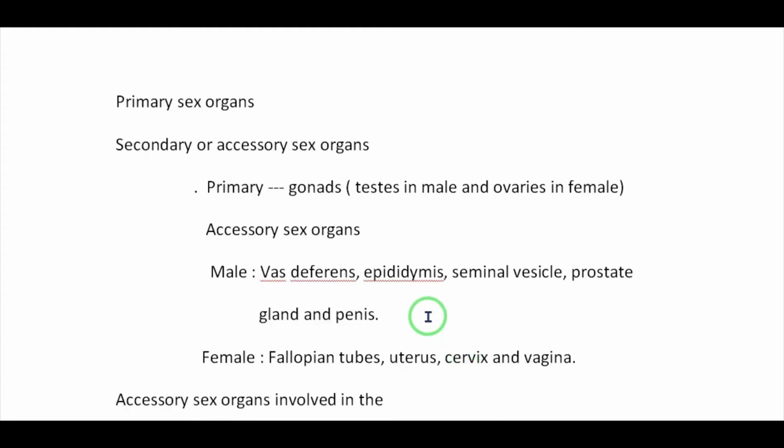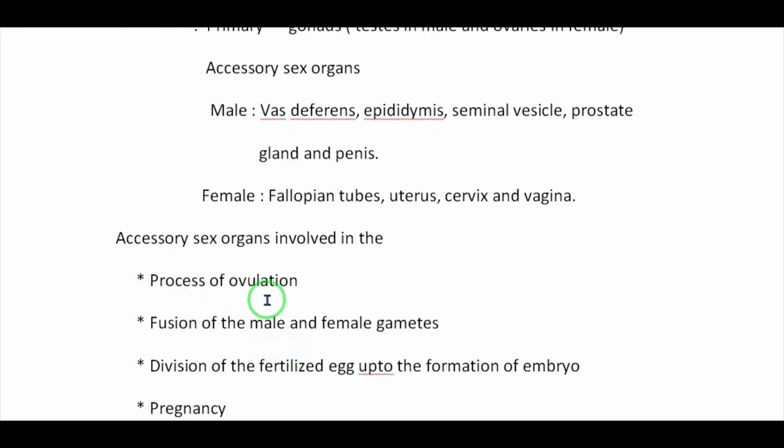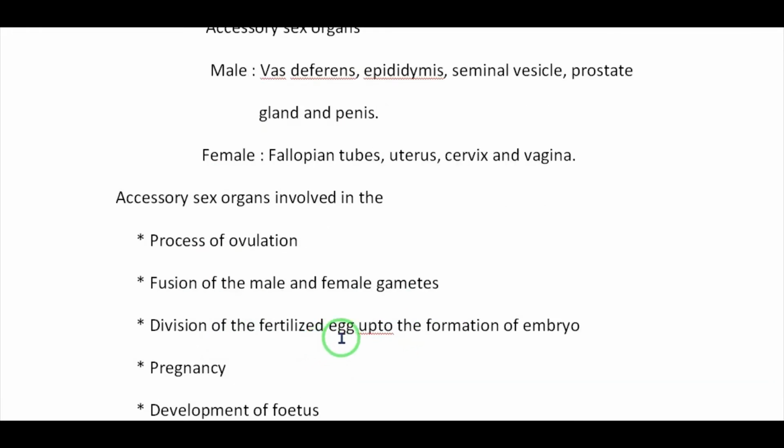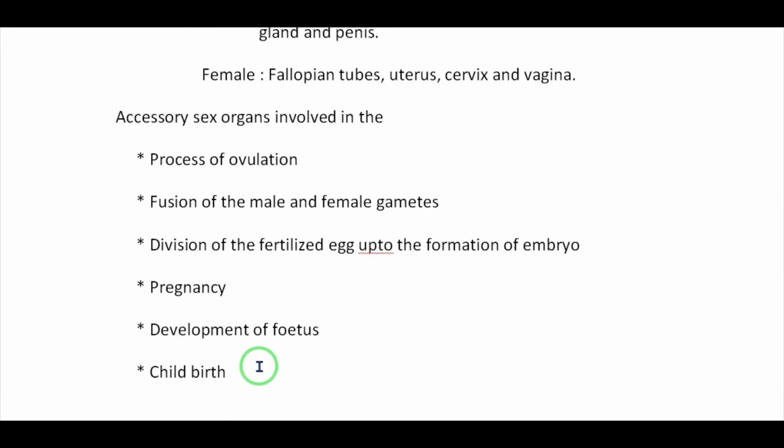These accessory sex organs are involved in the process of ovulation, fusion of the male and female gametes, division of the fertilized egg up to the formation of embryo, pregnancy, development of fetus and childbirth.